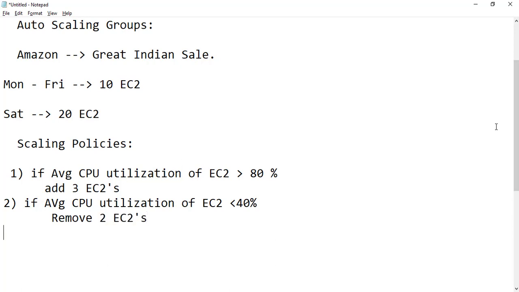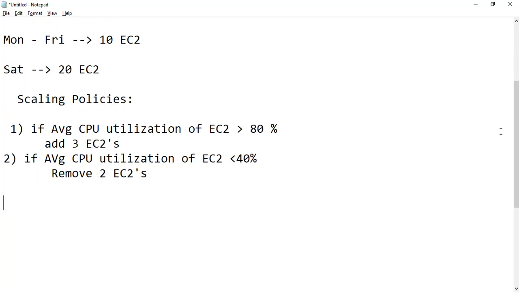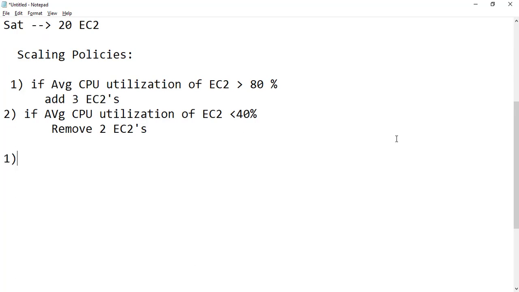This way, based on the demand, the spike in the number of users, or the CPU utilization, I can reduce or increase the EC2s. So this can be achieved using auto scaling groups. In auto scaling groups, we have four different types of scaling. What are those?